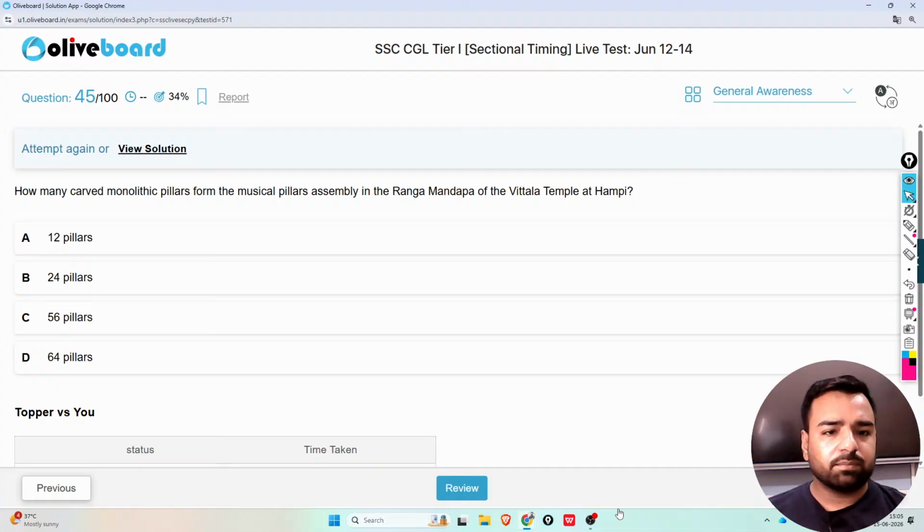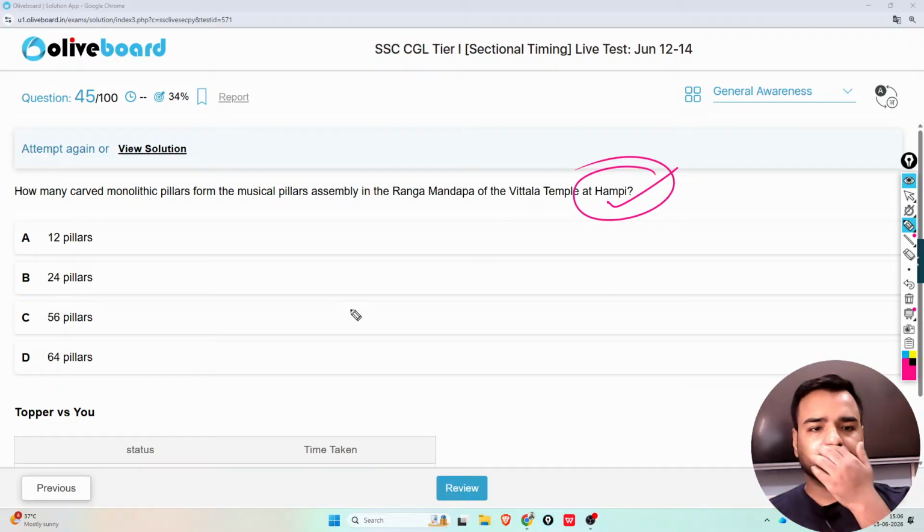Next, how many carved monolithic pillars form the musical pillars assembly in the Ranga Mandap of the Vittal temple at Hampi? One of the best locations of India, Hampi. And even on the 50 rupees note, you have seen the chariot. That's basically from Hampi only. And also the location where Bhagwan Ram killed Bali. That's Hampi only.